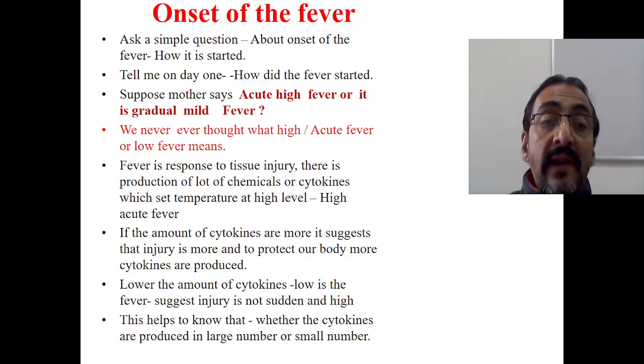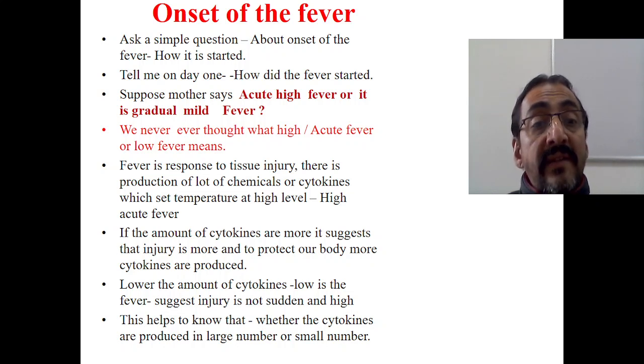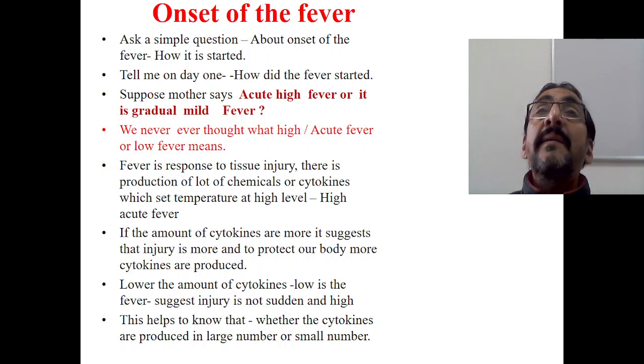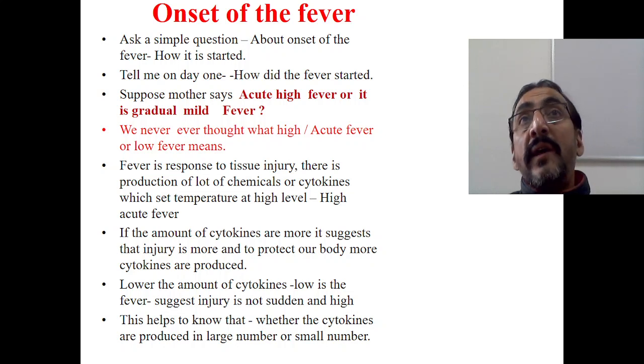If the amount of cytokines is more, it suggests that injury is more, and to protect our body, more cytokines are produced, and as a result the temperature is also set to the next level at a very brief interval.